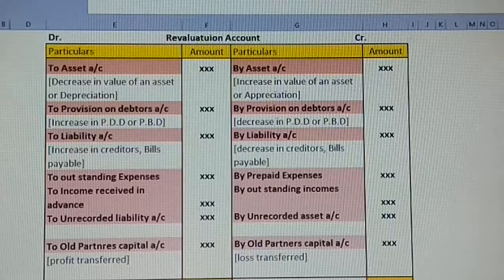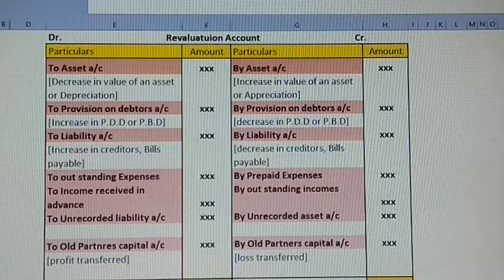Now observe, seeing the debit side and the credit side. Credit side, we are going to take increase in value of an asset or appreciation. It's one and the same. Appreciation and increase in value of the asset, you have to take on the credit side. As I said, if the value of your asset is 11,000 comparing to the market price, the difference is 1,000. 1,000 is the increase. That 1,000, we are going to take it on the credit side.